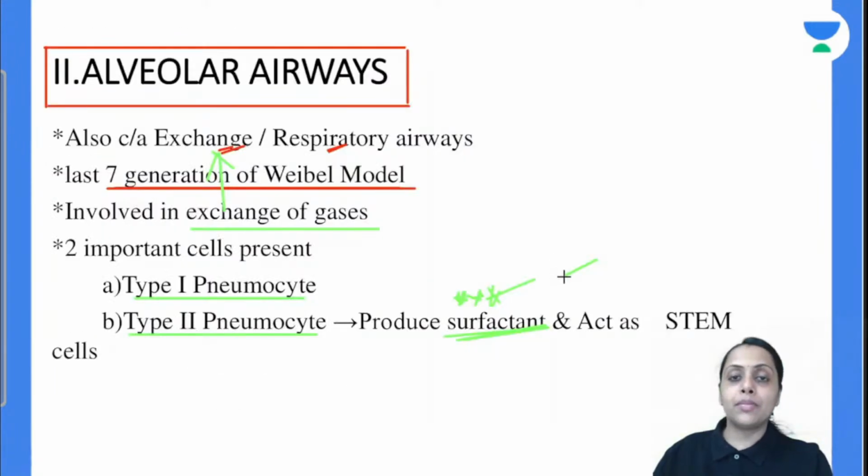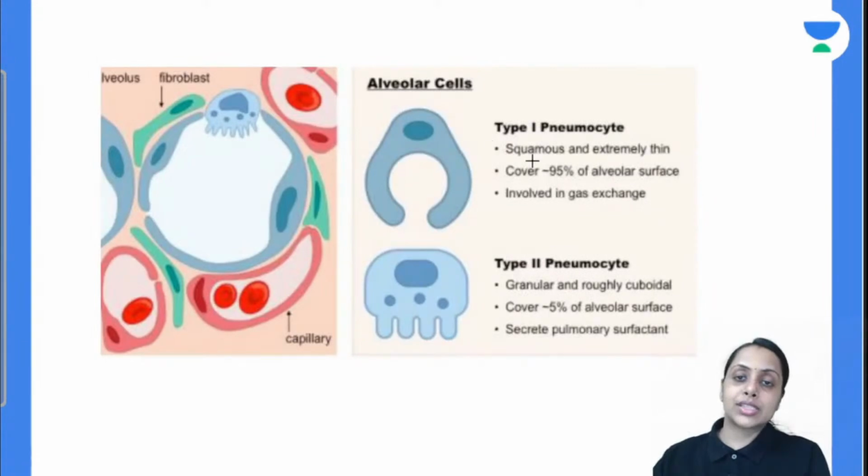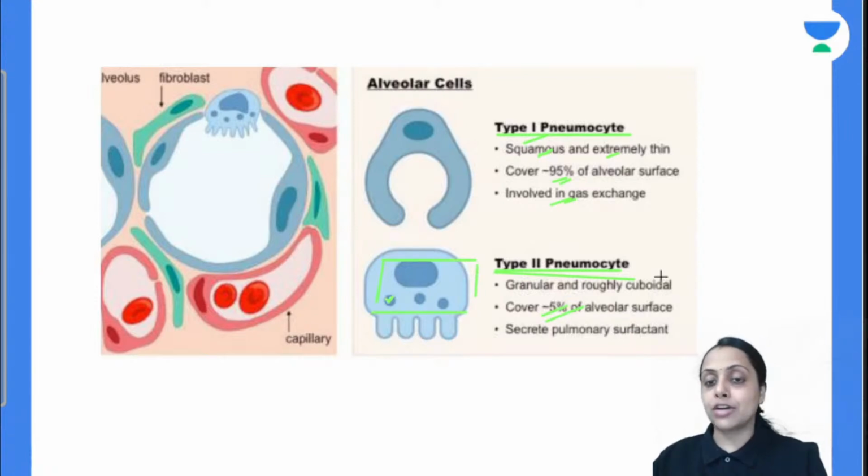So this is the diagram. This is the type 1 pneumocyte. This is the type 2 pneumocyte. Type 1 pneumocyte covers 95% of the alveolar surface. They are squamous, extremely thin, and involved in gaseous exchange. While type 2 pneumocyte is roughly cuboidal and granular in nature and covers only 5% of the alveolar surface, and they are going to secrete this pulmonary surfactant.